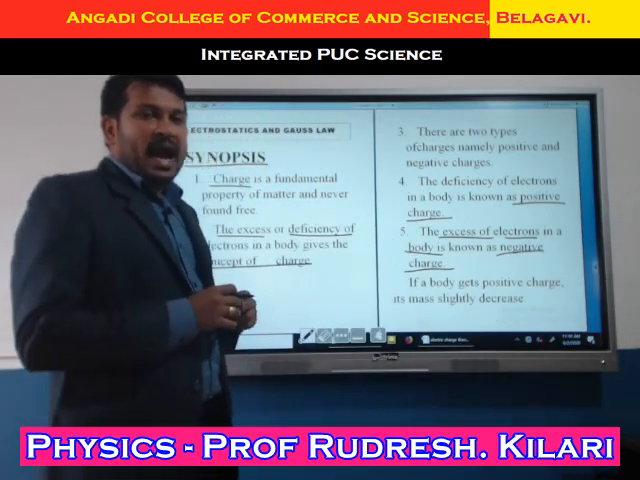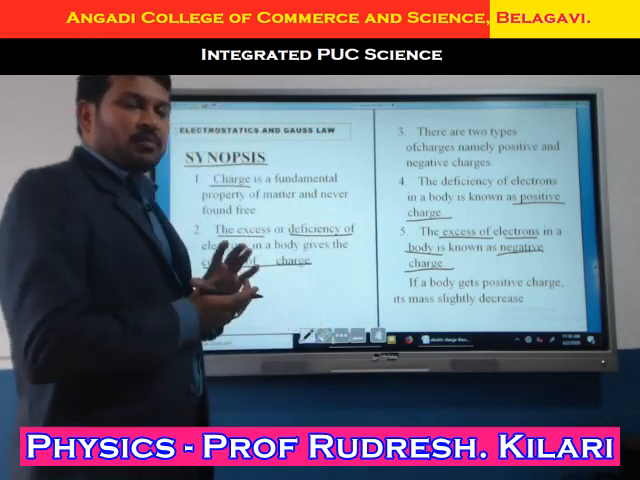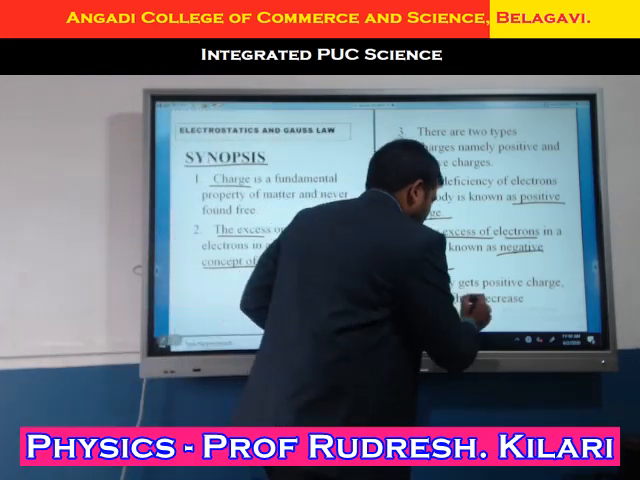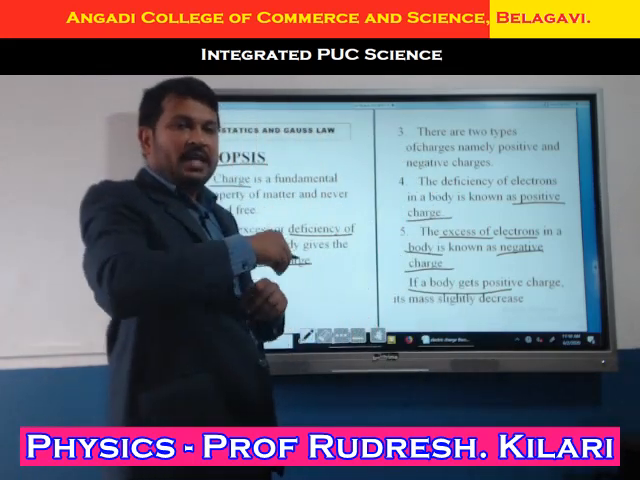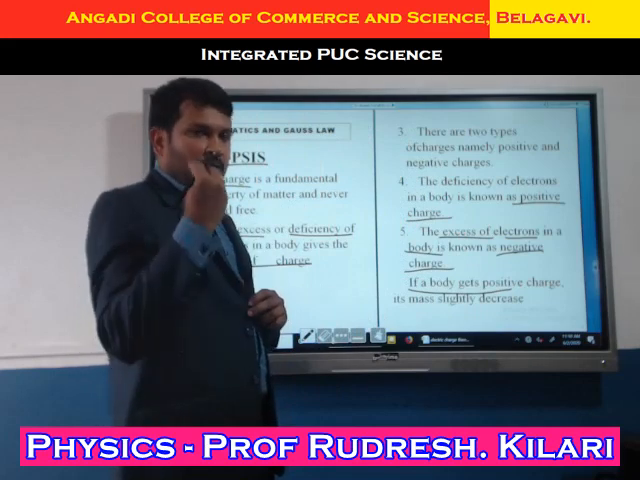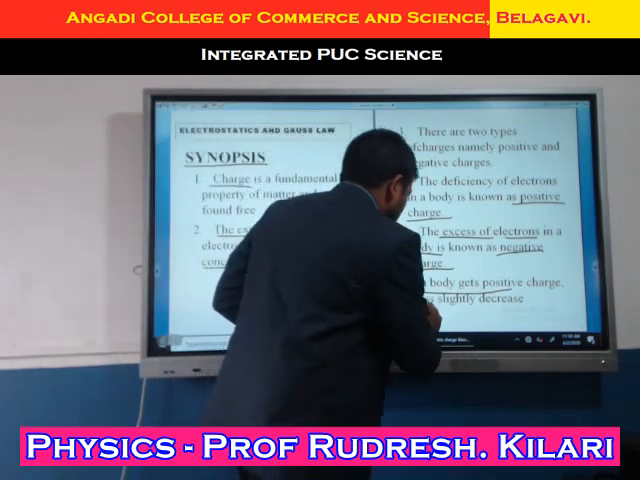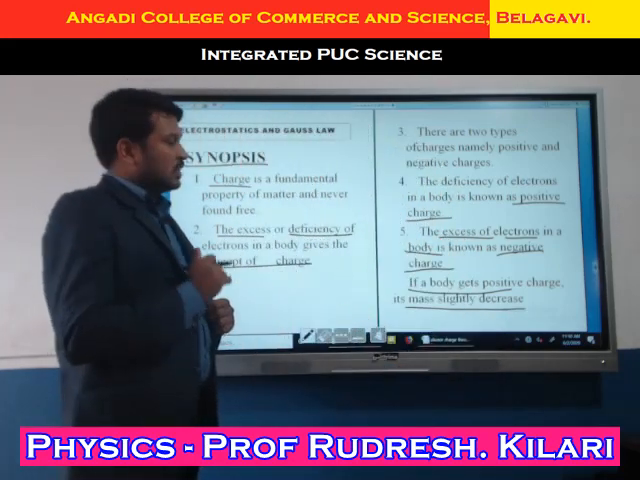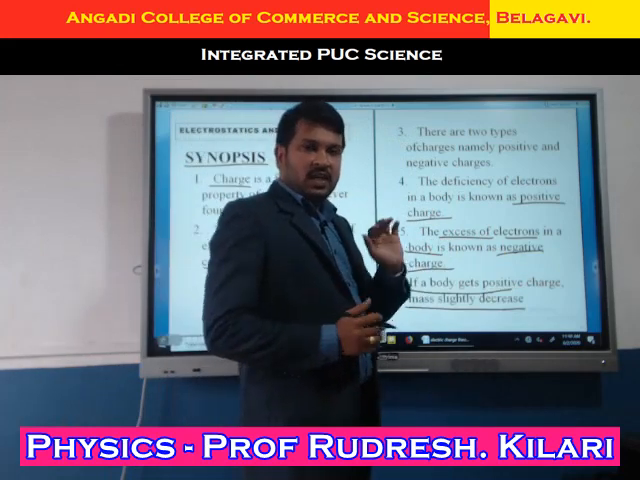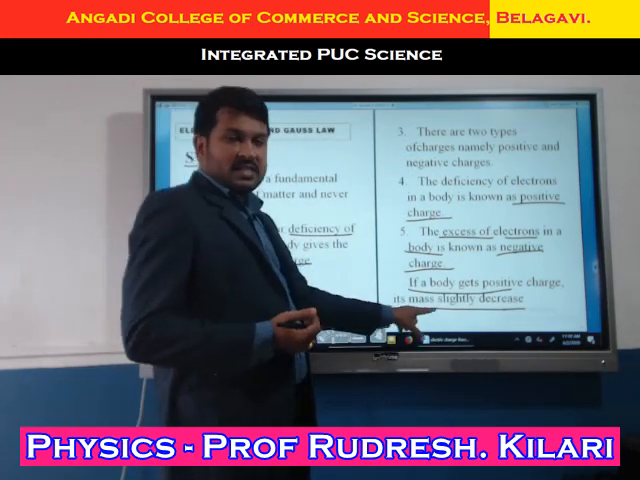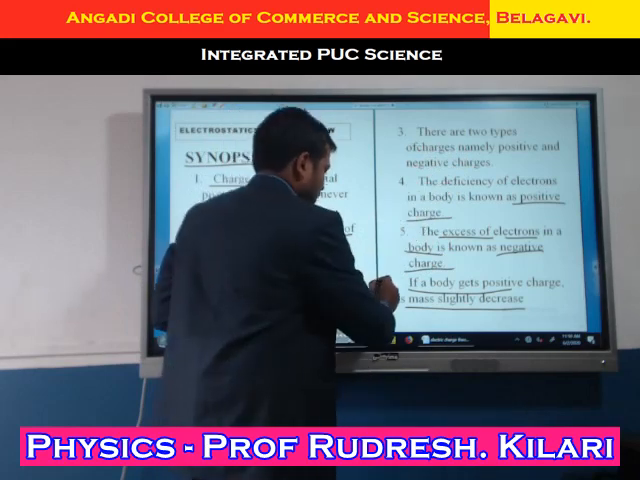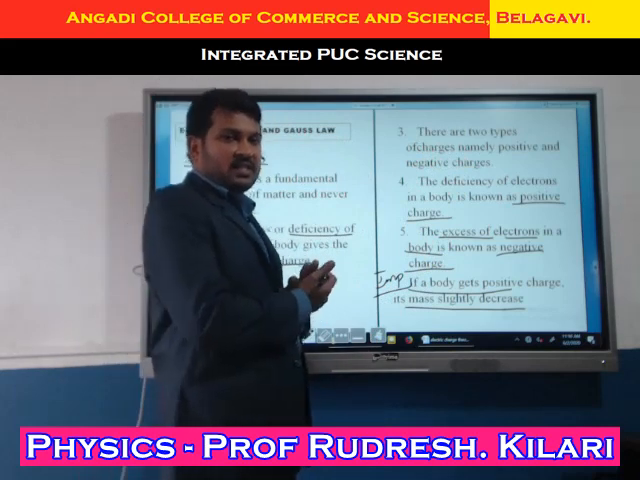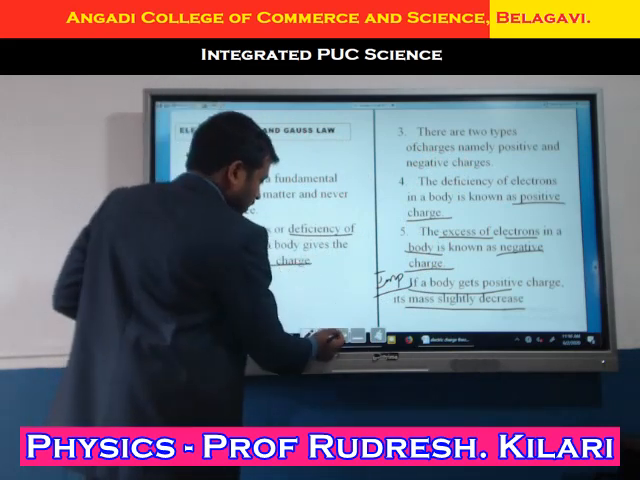But by adding as well as removing electrons, the mass of the body increases or decreases. When a body gets positively charged by the deficiency of electrons, the mass of the body slightly decreases. Similarly, if a body gets negatively charged, the mass slightly increases. You remember this, because this question is asked in the CET exam. Next, I will move to the next slide.